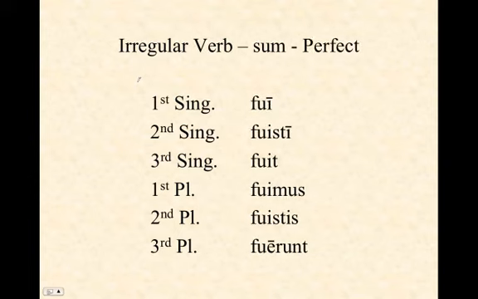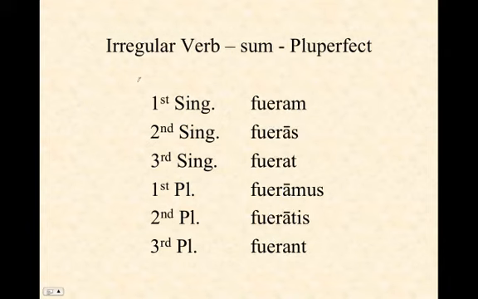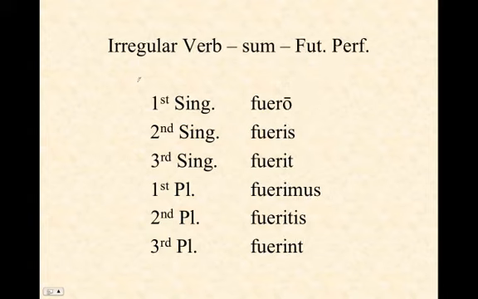The perfect tense: fui, fuisti, fuit, fuimus, fuistis, fuerunt. And in this case, the perfect tense and the other verbs of the perfect system are created off a different stem altogether. And of course, for the pluperfect and future perfect, you'll just take your perfect stem, add the imperfect forms of the verb to be, creating fueram, fueras, etc. And for the future perfect, you'll add the future tense forms onto the perfect stem, creating fuero, fueris, etc.